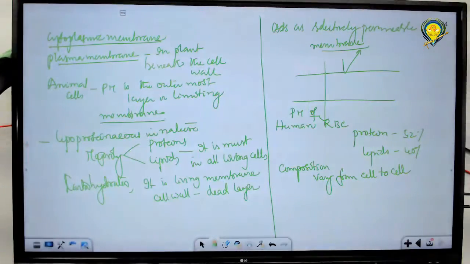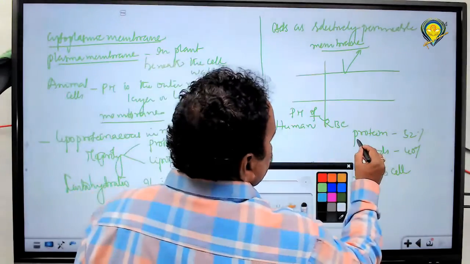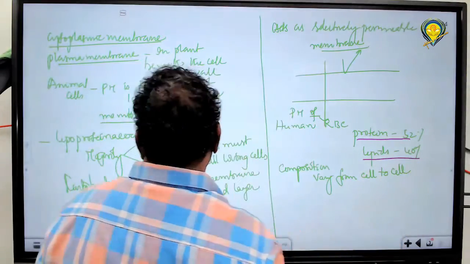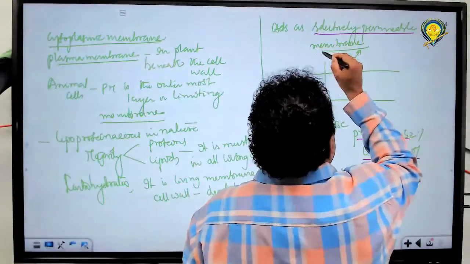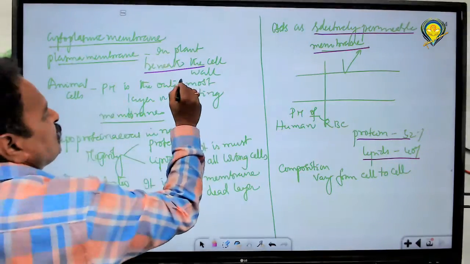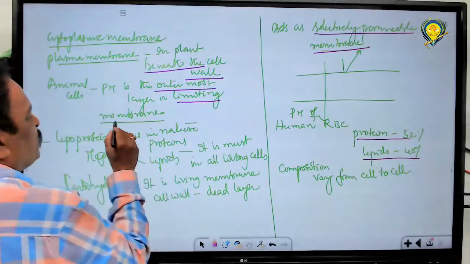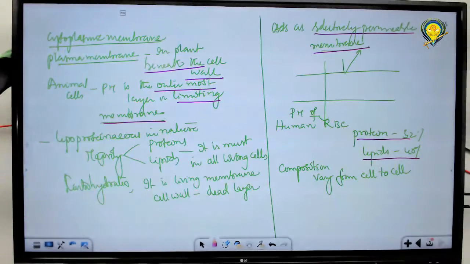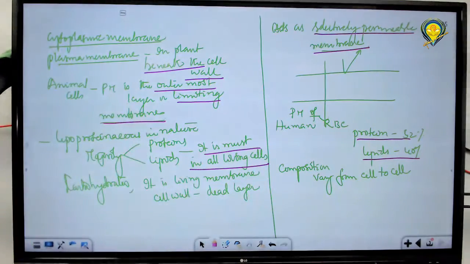From cell to cell, the composition of the plasma membrane will vary, but majorly it is composed of water, proteins and lipids. What type of membrane is it? Selectively permeable in nature. So where is it present? Beneath the cell wall in plant cells, and as the outermost layer or limiting membrane of animal cells.